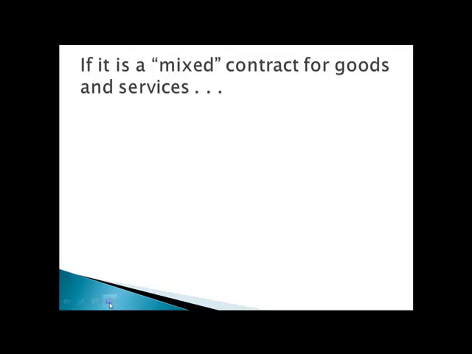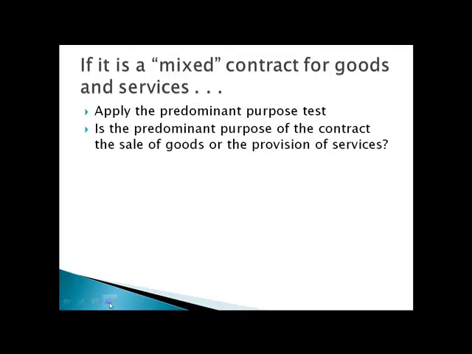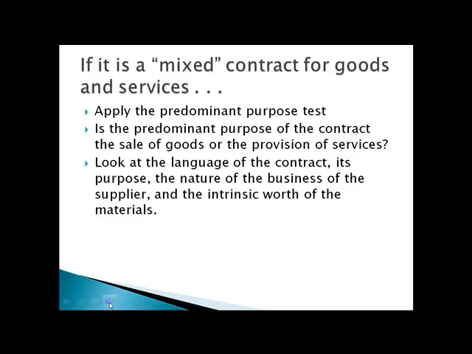Another rule to keep in mind is if it is a mixed contract for goods and services. So the contract itself might involve both the sale of goods and the provision of services. To figure out whether the UCC applies, you apply the predominant purpose test. You ask yourself, is the predominant purpose of the contract the sale of goods, or is it the provision of services?